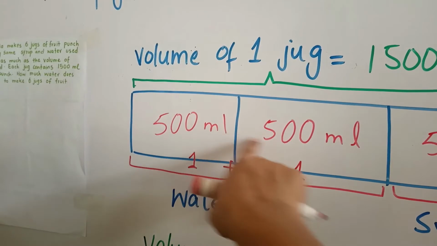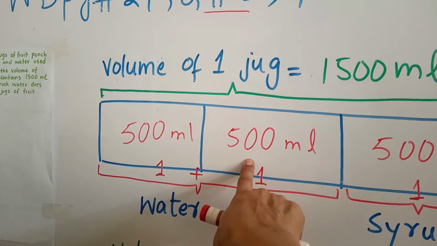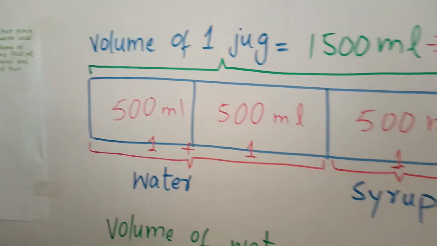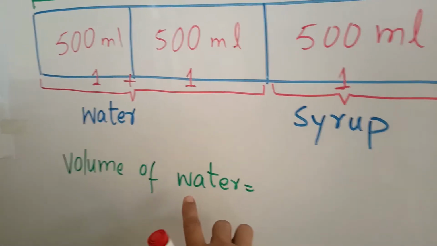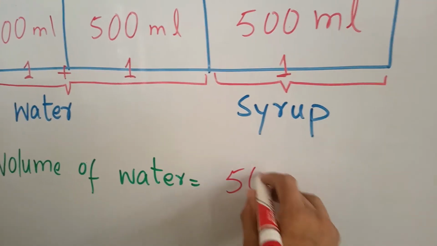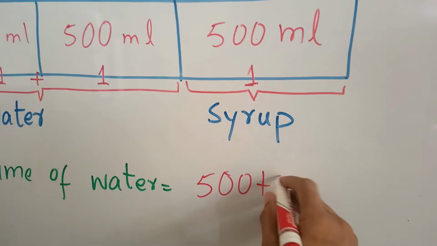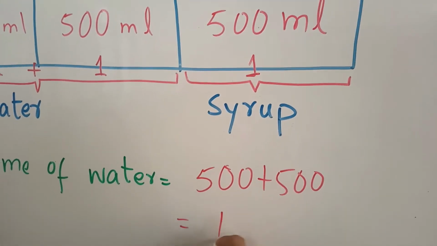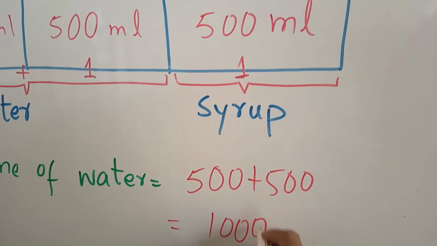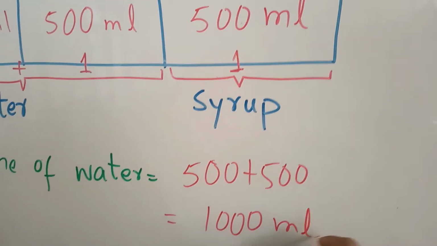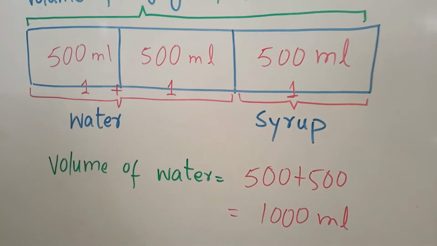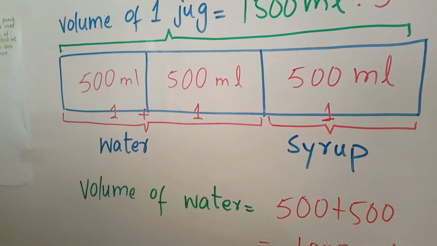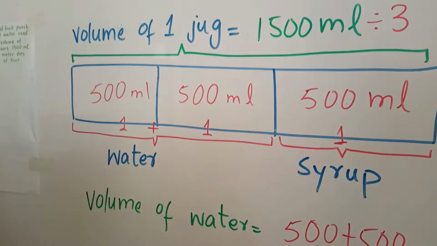whenever we add both of these portions, we'll get what? 1000 ml. Now see, volume of water will be 500 plus 500, which we will have 1000 ml. It is the total volume of water in 1 jug. Okay.